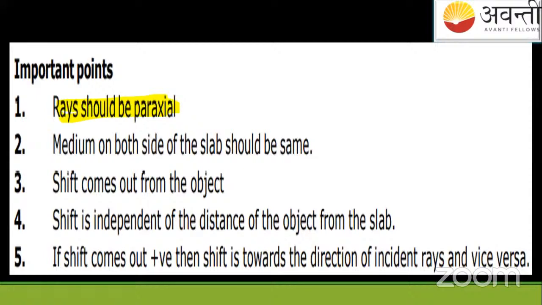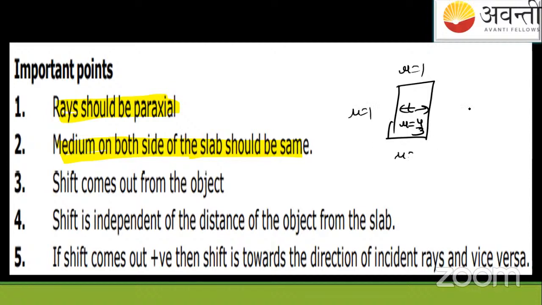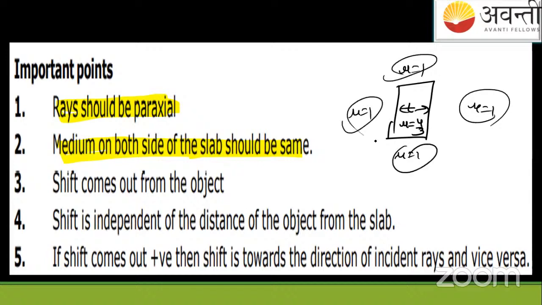Whatever slab you're using, suppose this is a glass slab, it must also have some thickness T. If it is kept in air, everywhere it will be mu 1, mu 1, mu 1, mu 1. The surrounding medium will always be the same. So it must not be like this, where here you are keeping oil, here air, here gel, here something else.